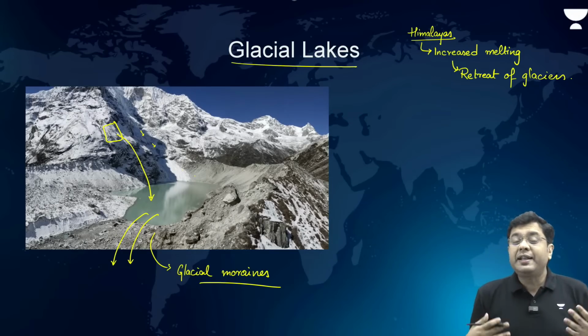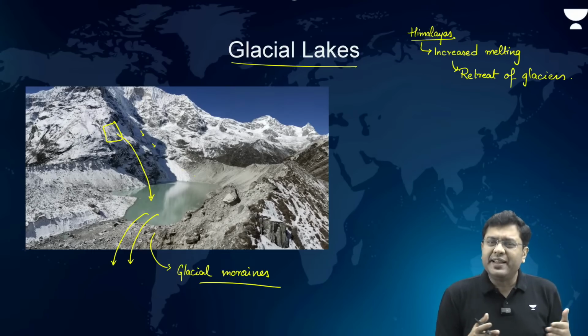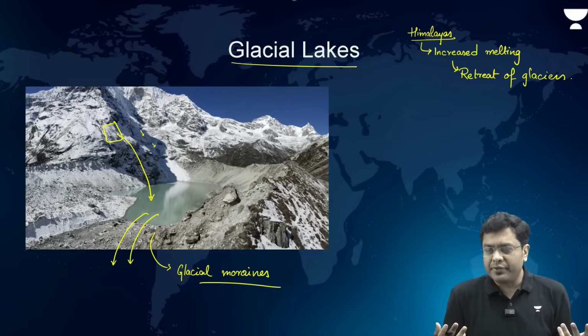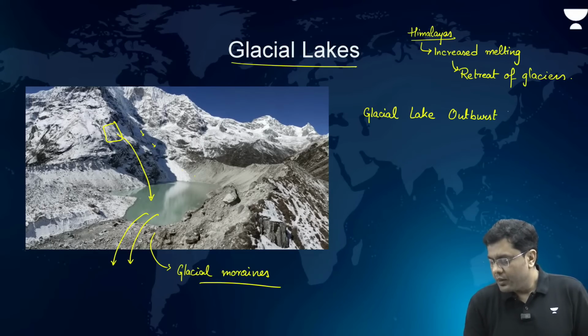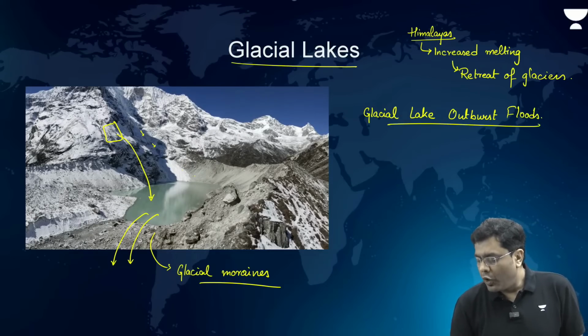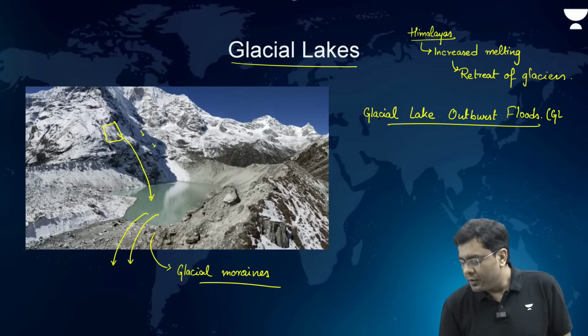And that is when it can cause events such as outburst floods, what is also referred to as glacial lake outburst floods, or in acronym GLOFs.